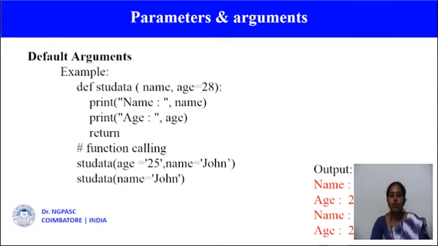At the time of function calling, I am passing the values for the arguments age and name, 25 for age and John for the argument name. So now I am printing the value. So if we call the function without an argument, it uses the default value.